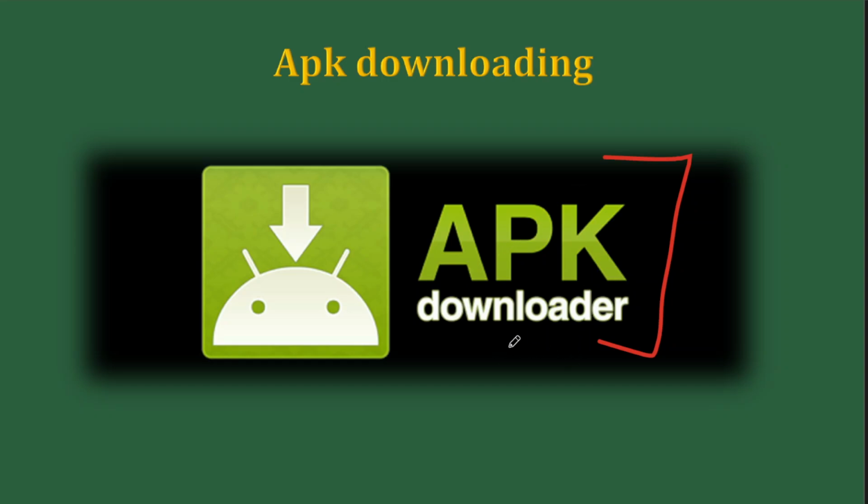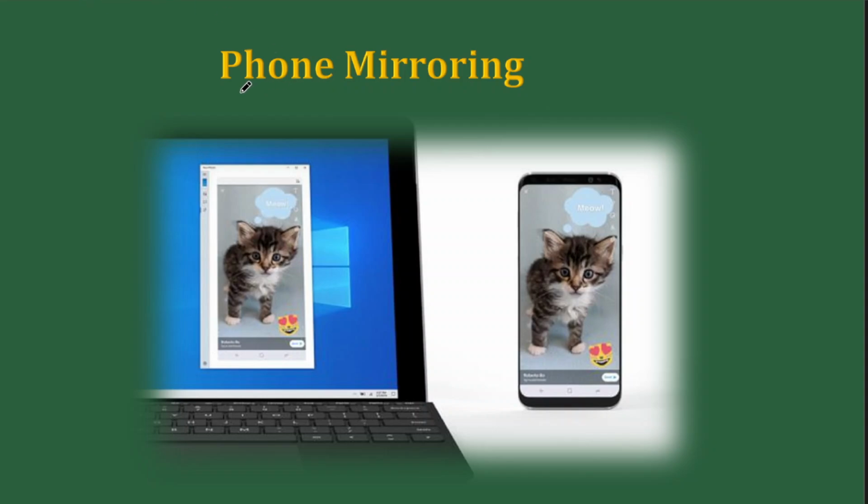This APK file came through the website and not through the Play Store. Remember the definition I told you with respect to APK. When it comes through the Play Store, the store verifies it. When it comes through a website, nobody verifies it. So the APK came through the website. She downloaded it, she installed it, and it had a feature called phone mirroring. It means everything that is happening in your phone can be mirrored and seen on some other device. So everything that is happening in her phone is getting mirrored. Suppose she is opening her Google Pay, it is getting mirrored.